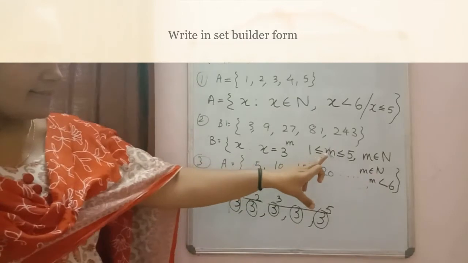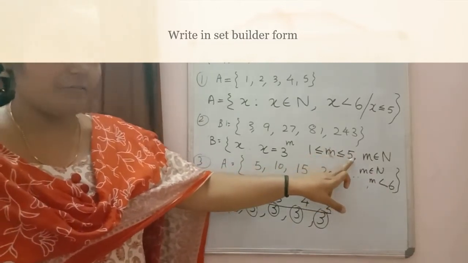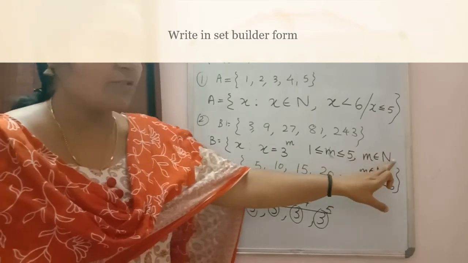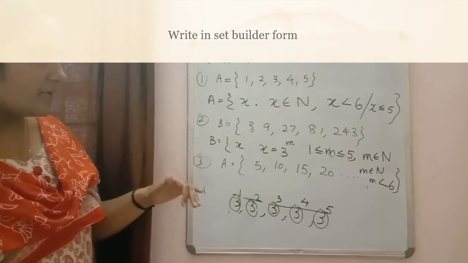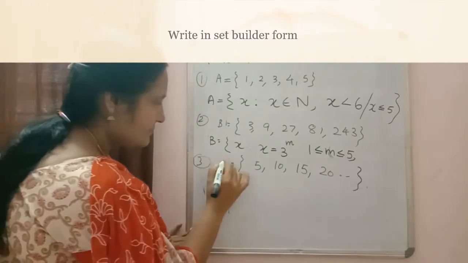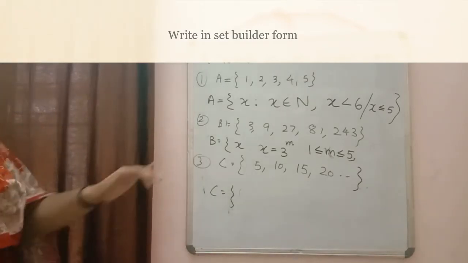Or you can write in this way: 1 less than or equal to m less than or equal to 5, and m belongs to n. Clear? We'll discuss some more questions, then it will be clear to you. Now next, third one you can check there.